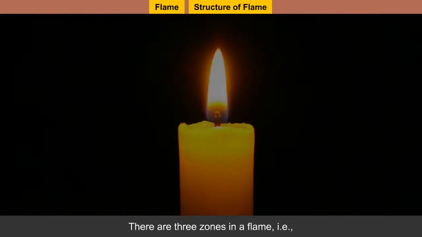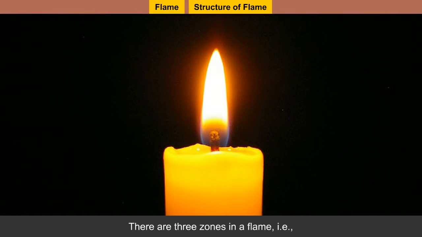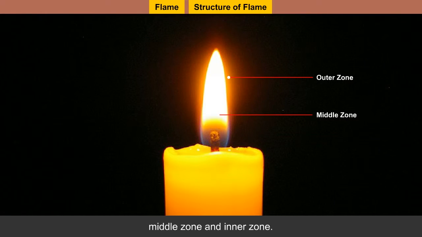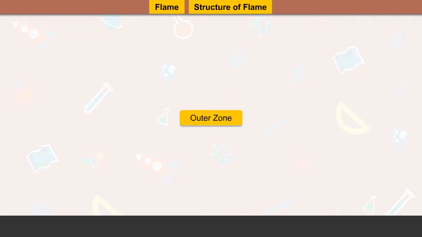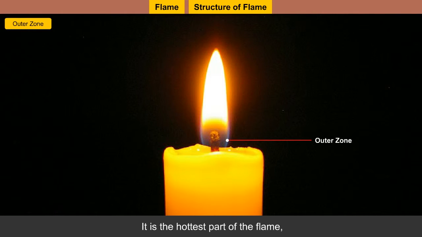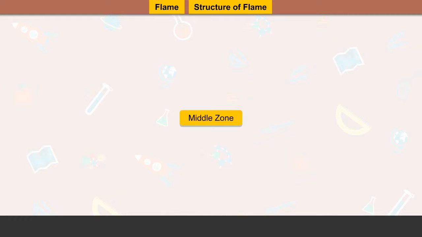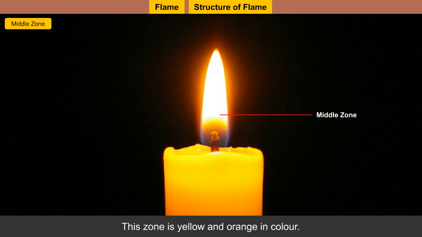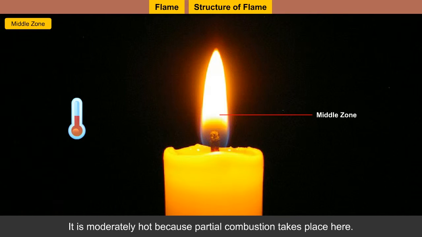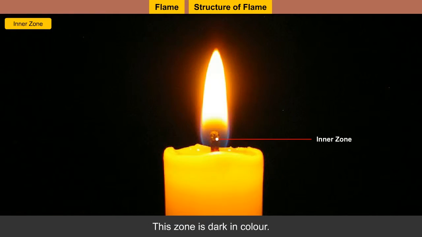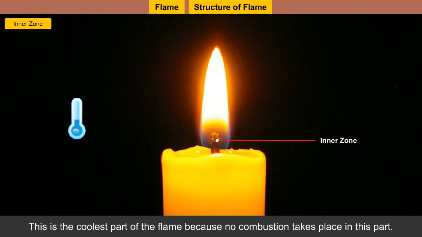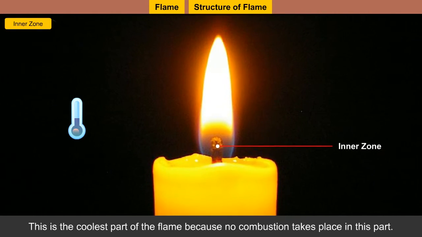Structure of flame. There are three zones in a flame, that is, outer zone, middle zone and inner zone. Outer zone. This zone is blue in color. It is the hottest part of the flame because complete combustion takes place in this part. Middle zone. This zone is yellow and orange in color. It is moderately hot because partial combustion takes place here. Inner zone. This zone is dark in color. This is the coolest part of the flame because no combustion takes place in this part.